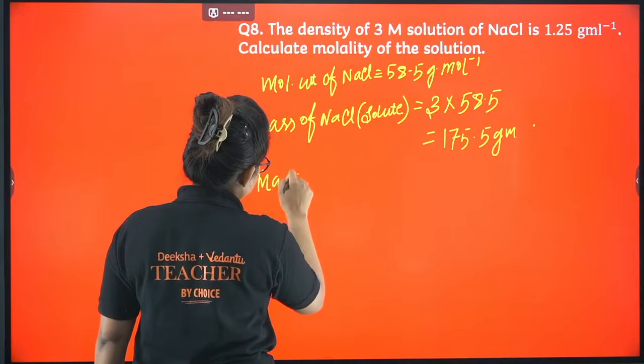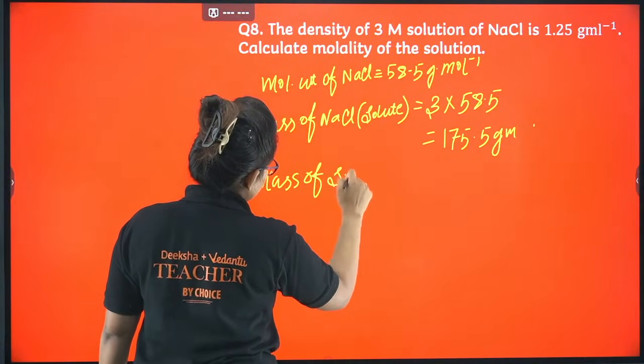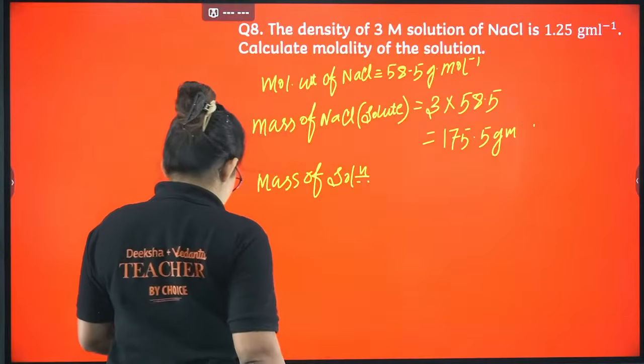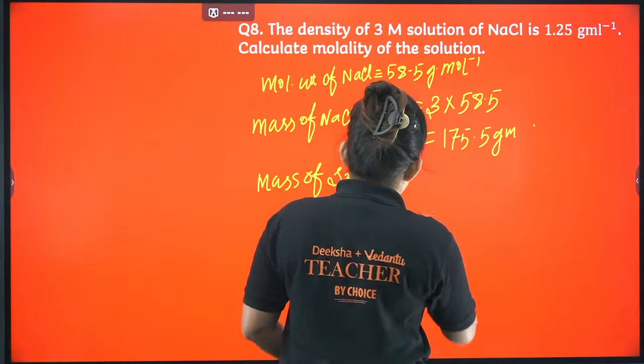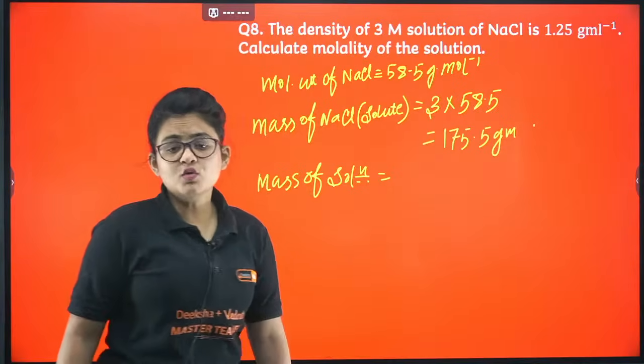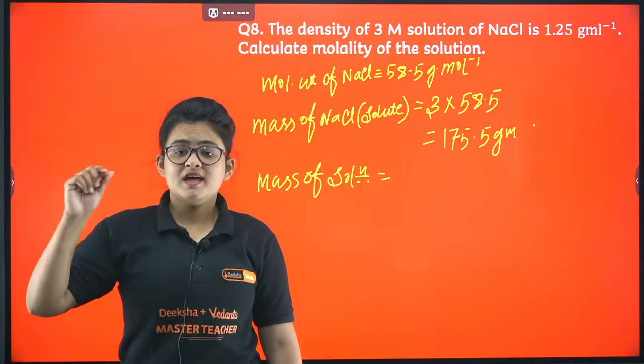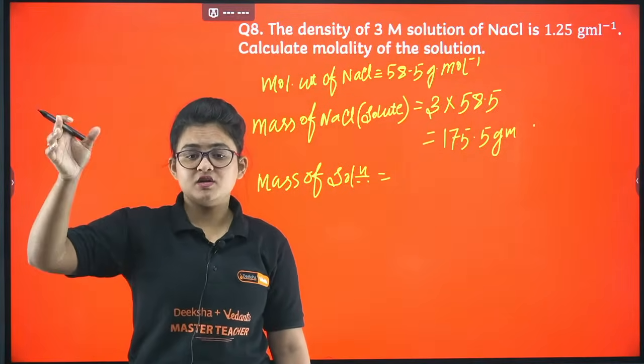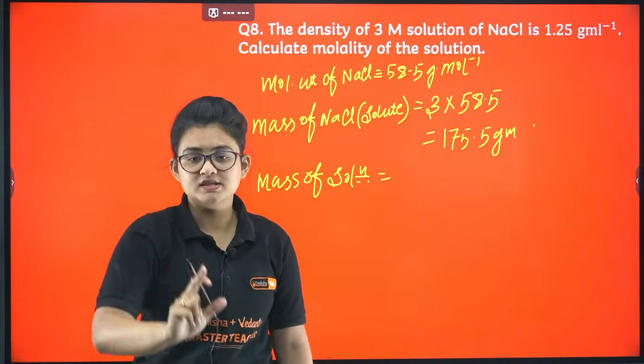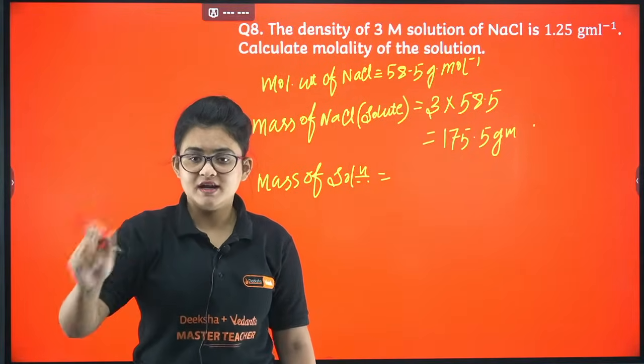Now we will get the mass of solution. How should I get the mass of solution? See, volume I got how? Because 3 molar solution means 3 moles present in 1 liter. So the volume of the solution is 1 liter.